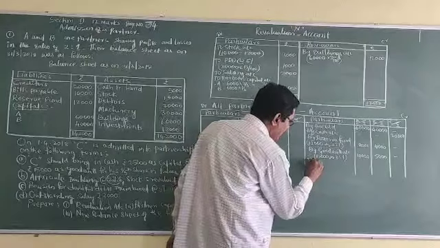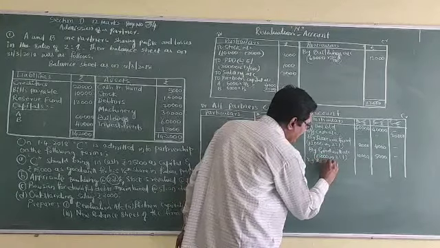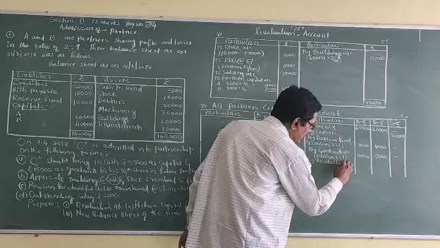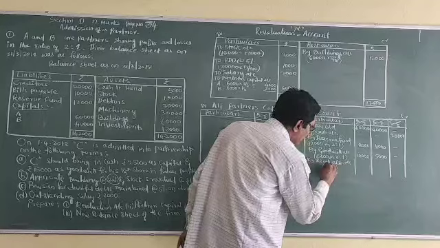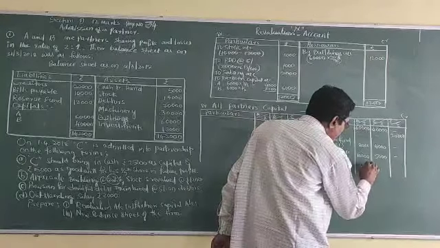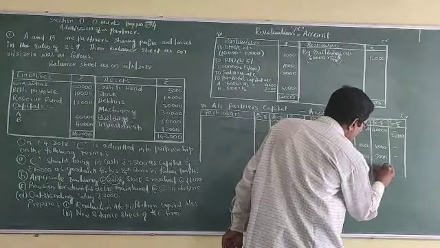By revaluation account, that is profit, 4,000 and 2,000.